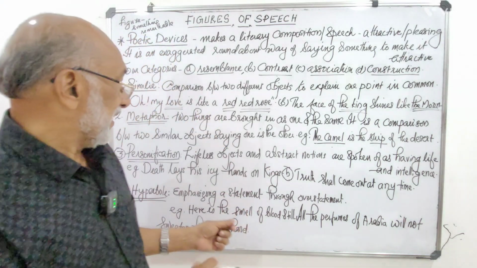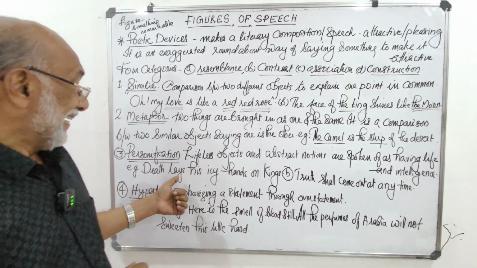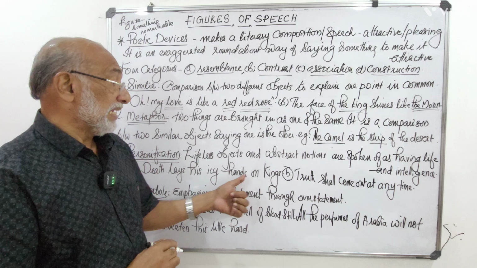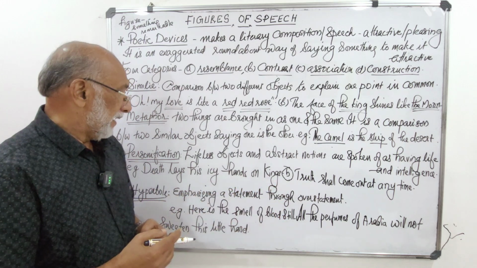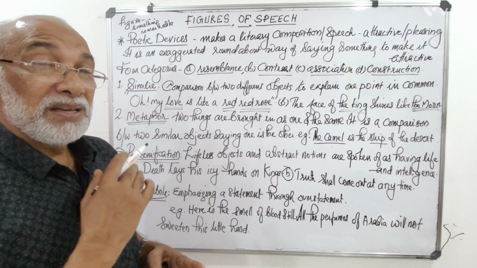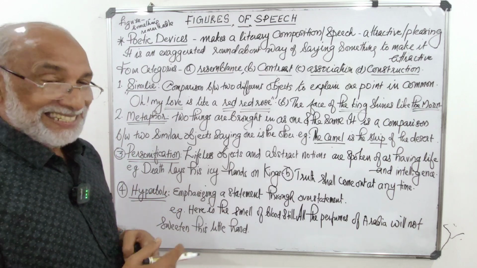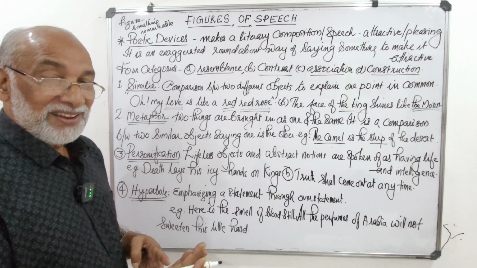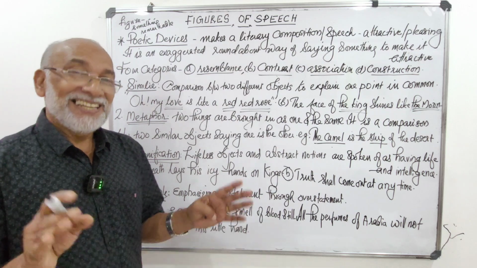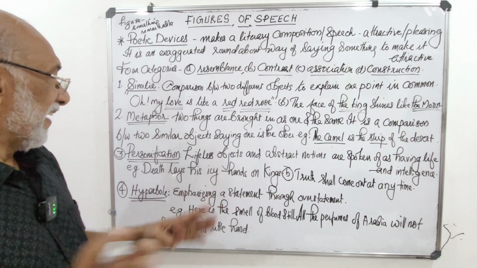But here in the example, we say that death lays his icy hands on kings. That's true, isn't it? Something that is certain in life, human life, is death. What is most uncertain is life, and what is most certain is death. No one can escape from death.